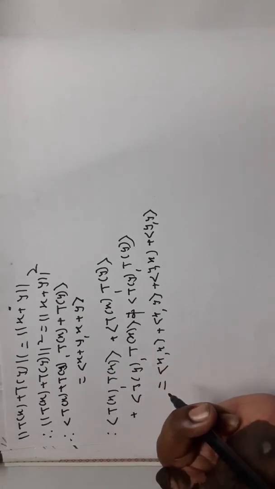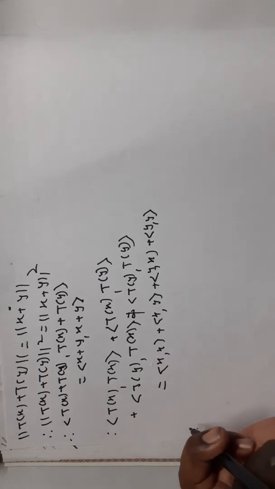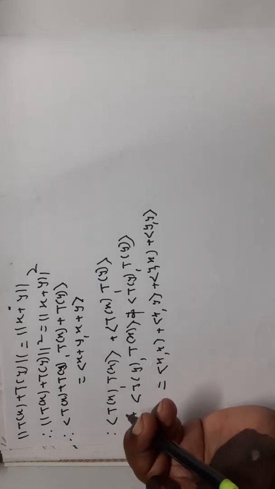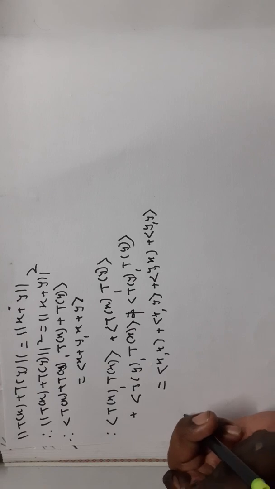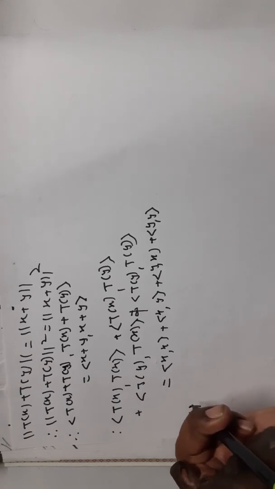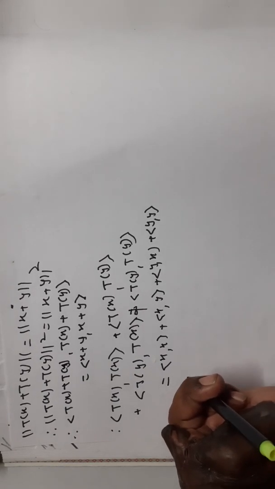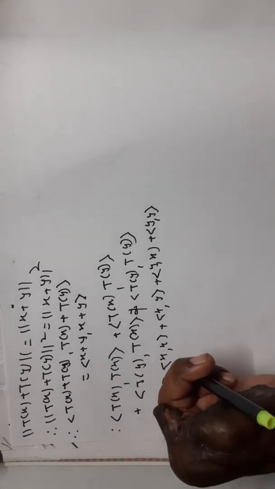But angle bracket x comma y is the same as angle bracket y comma x. Therefore angle bracket T of x comma T of x, by definition of norm, is equal to norm of T of x the whole square.